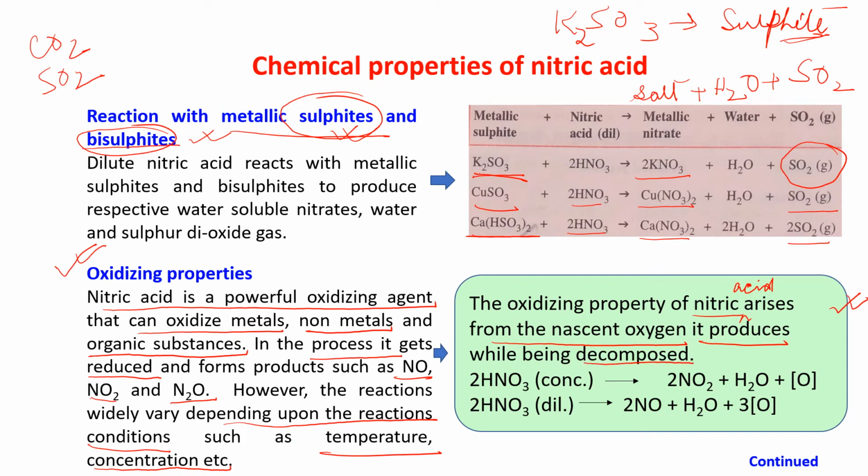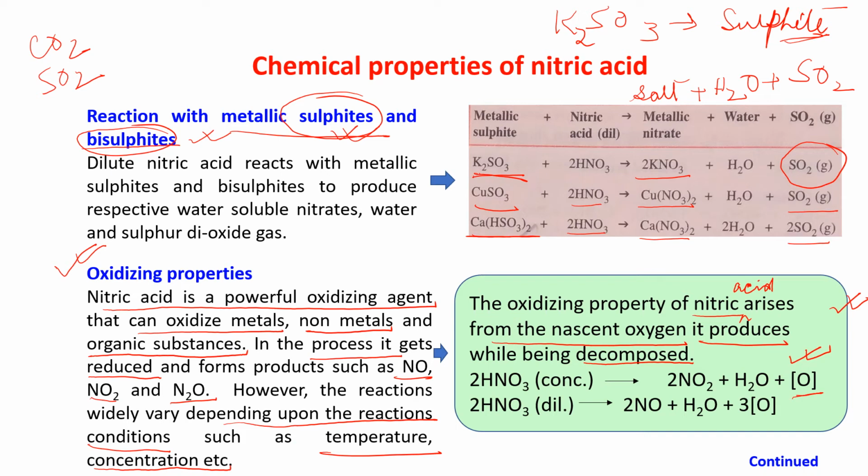When it is decomposing, it gives you nascent oxygen, which is very reactive. Because of the decomposition of nitric acid, this nascent oxygen is present, and this oxygen is responsible for the oxidizing property of nitric acid.